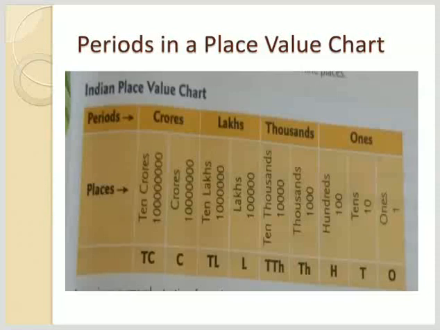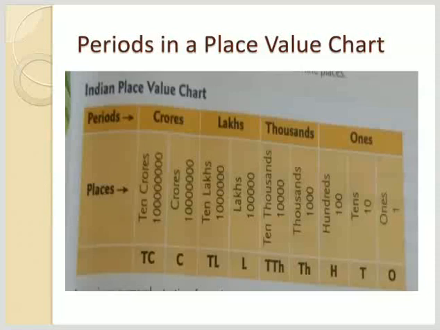First, I am going to explain the Indian place value system. Here you can see in this picture, there are 4 periods in the Indian place value system. If you start counting from right to left, there are 3 places in the ones period, 2 places in the thousands period, 2 places in the lakhs period, and 2 places in the crore period.